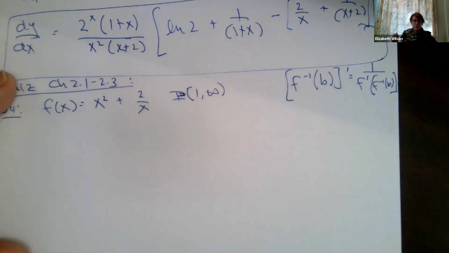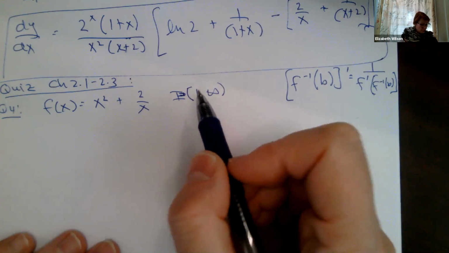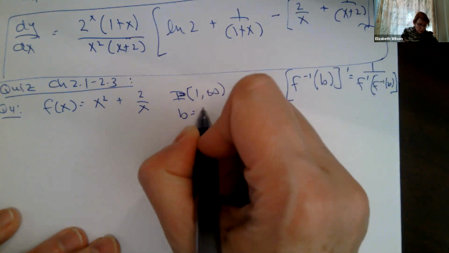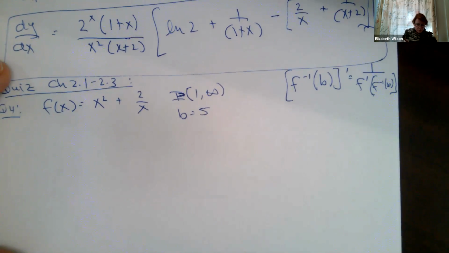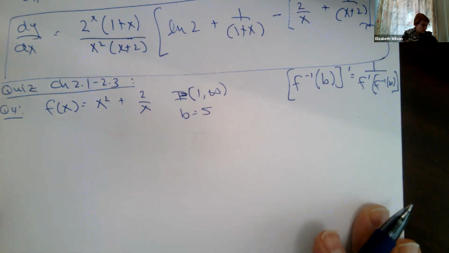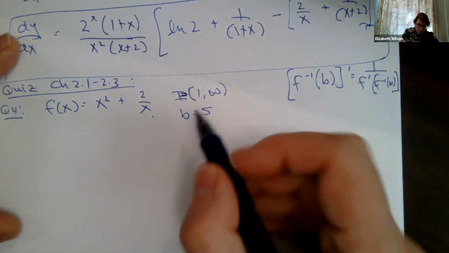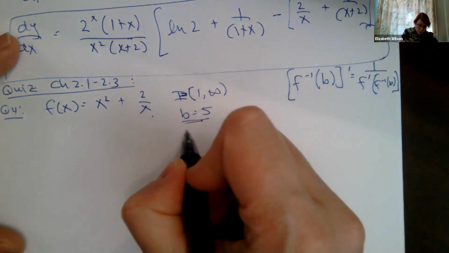Otherwise, if I didn't limit my interval and said it's minus infinity to positive infinity, I have 3 different possibilities. I'd have to find the inverse and the tangent lines at all 3 of those. But we limited our interval, and we're told to look at b equals 5. So let's think about what all of this means, okay? Just to spell this out, because this is important. So I've got my function here. Okay, so this b equals 5